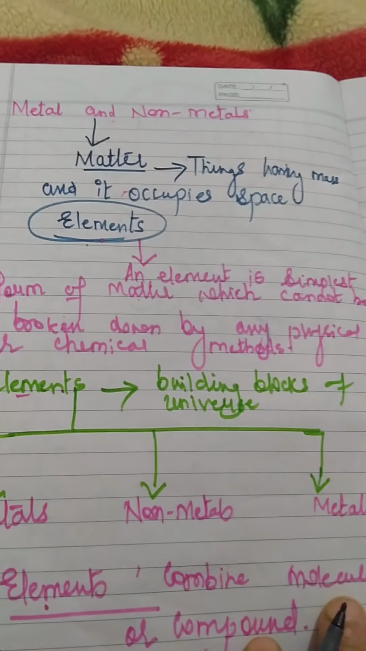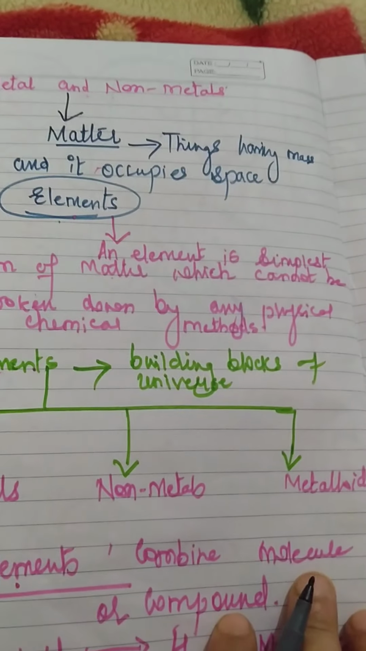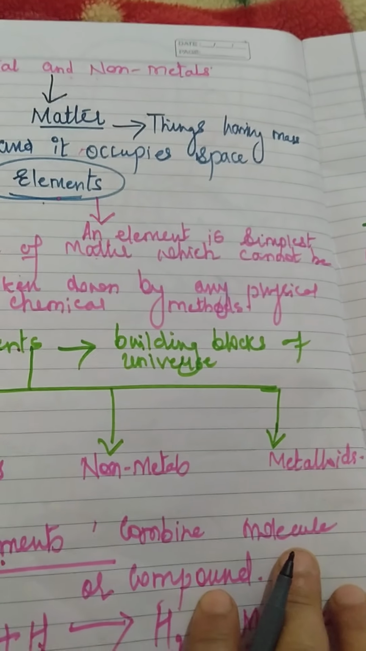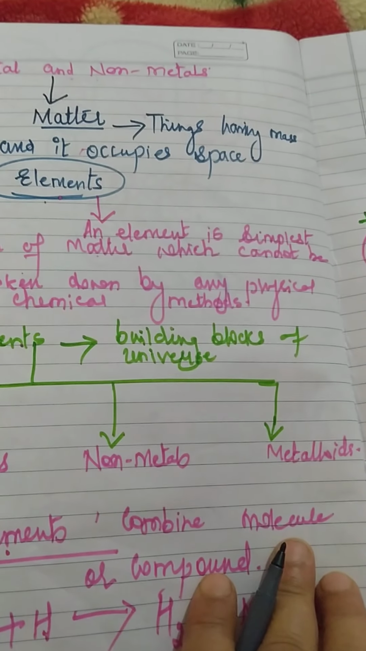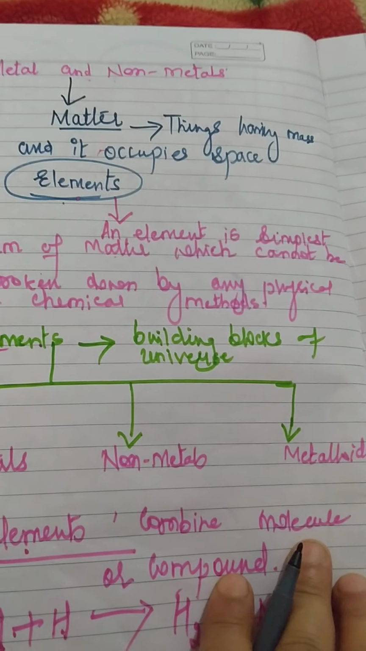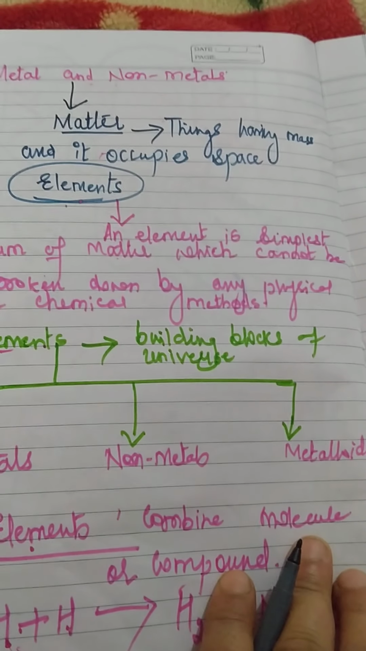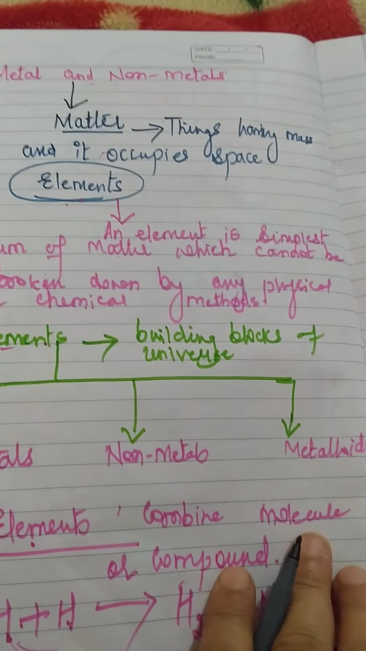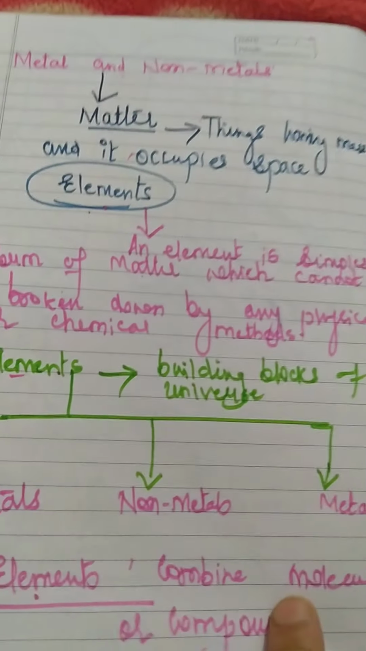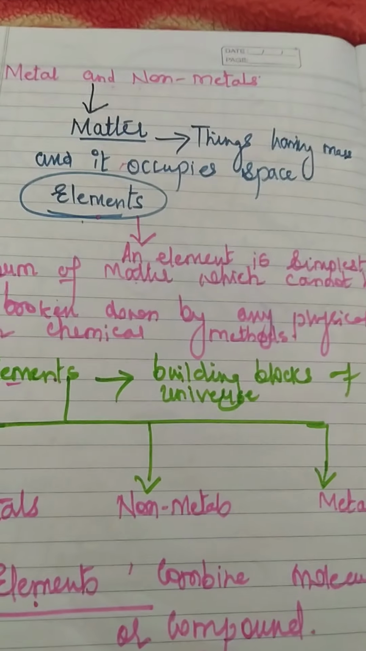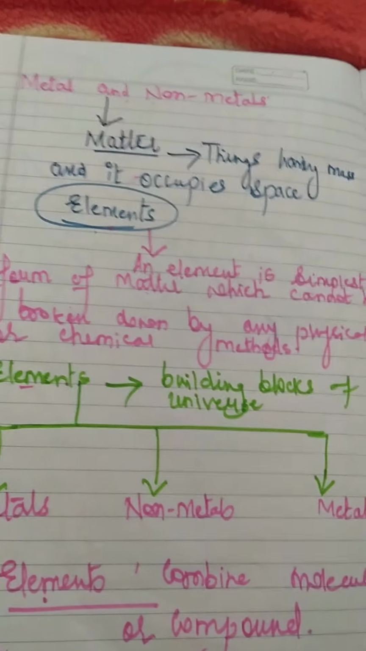In that, first of all, we should know what matter is. Matter: things that we see around us. Everything that is present around us, we call matter. That means things which have mass and occupy space, we call matter. Now, matter is classified into three different forms.